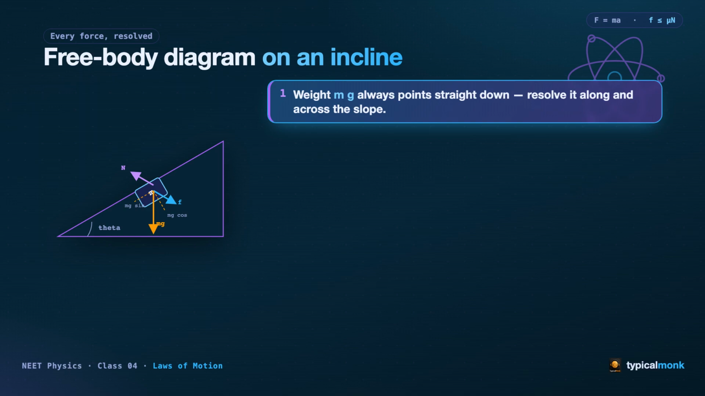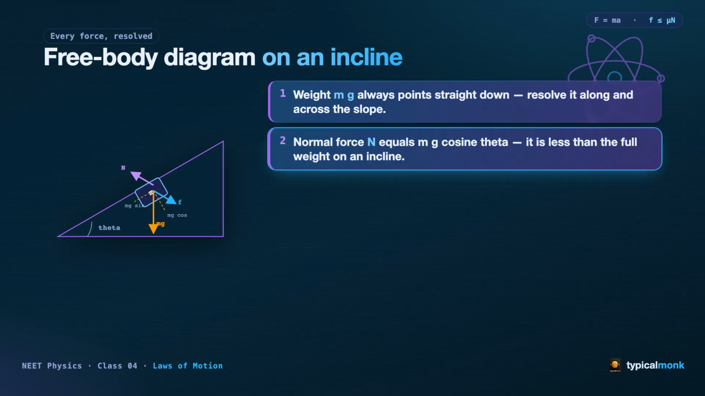Now look at this picture carefully, because it is how every mechanics problem is truly solved. This is a free body diagram, 1 block resting on a rough inclined plane, with every force on it drawn and resolved. First, the weight mg always points straight down toward the center of the earth. On a slope, we resolve it into 2 pieces, one along the surface, one pressing into it. The normal force N pushes out, perpendicular to the surface. And here is the trap.